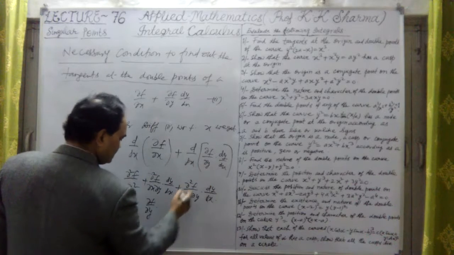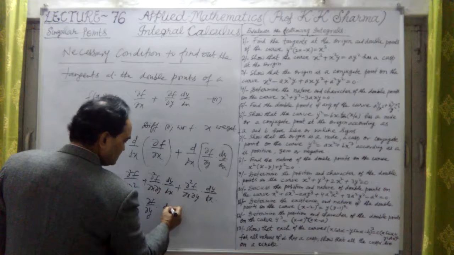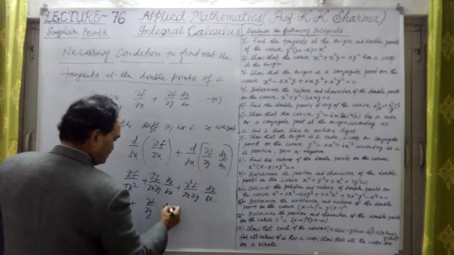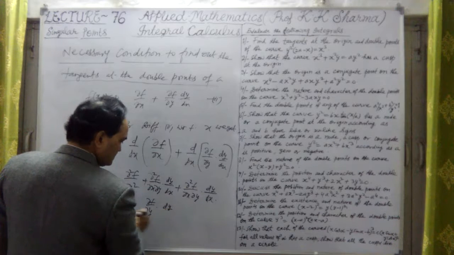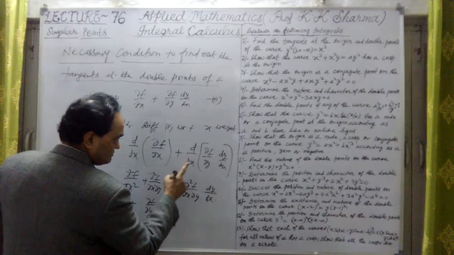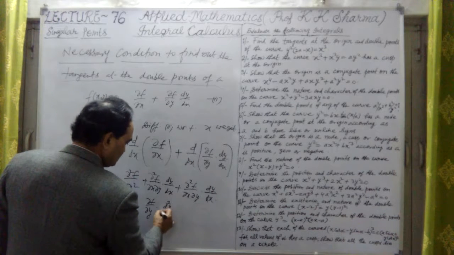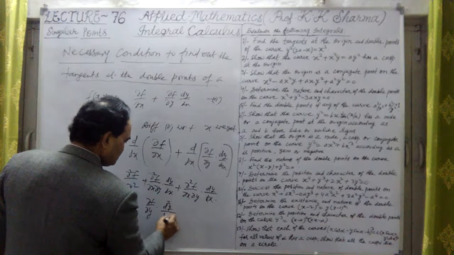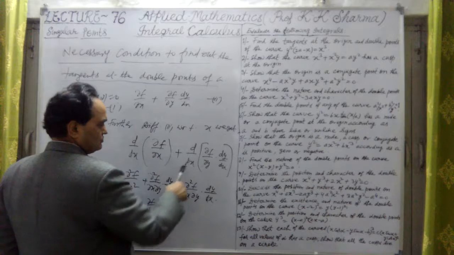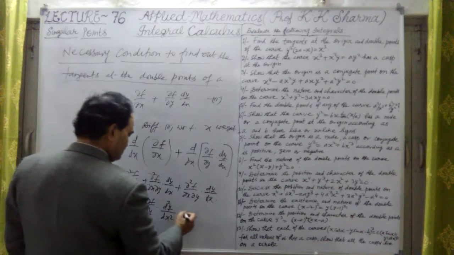Differentiation of this with respect to x will be dy upon dx whole square. Del square y upon del x square. So this is the second step.